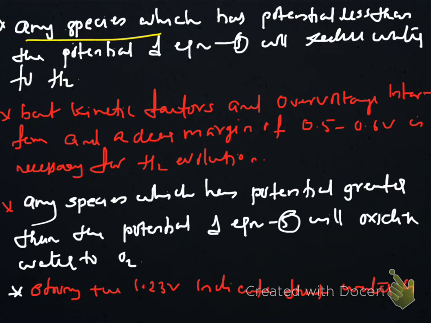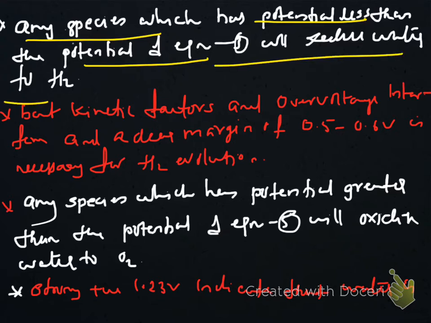Any species which has a potential less than that given by equation number 3, which we said is an important equation representing E equal to minus 0.0591 into pH, will reduce water to hydrogen.